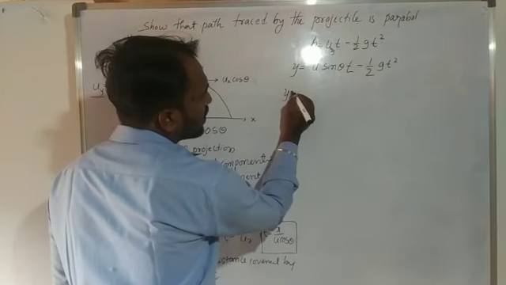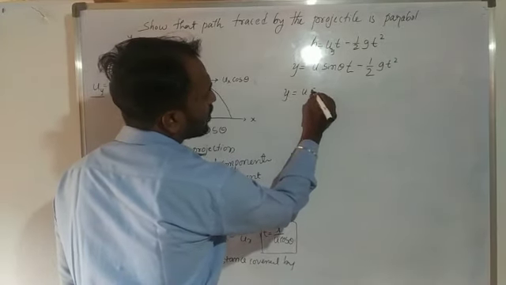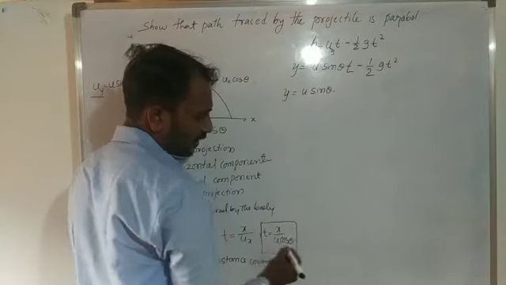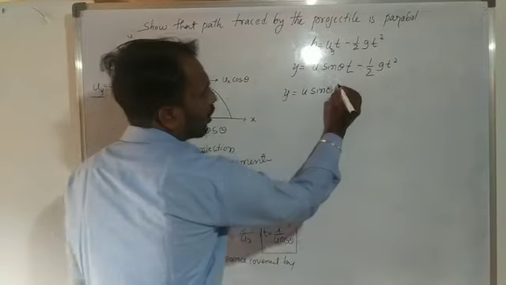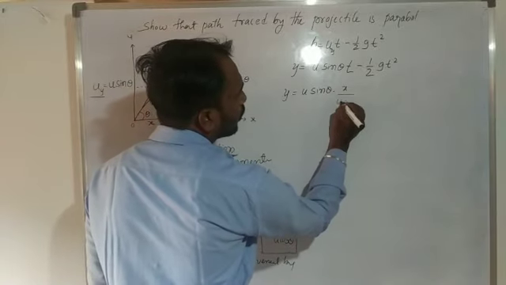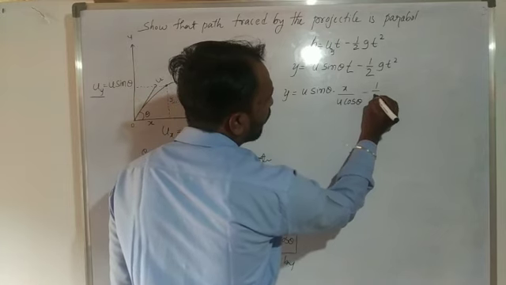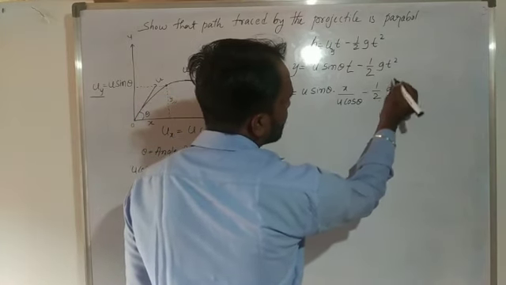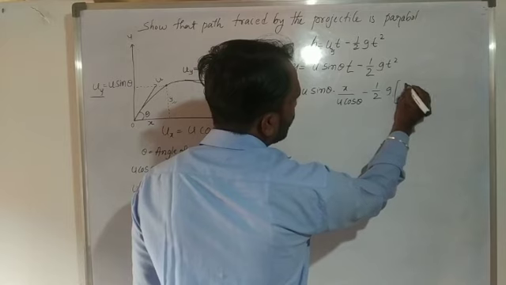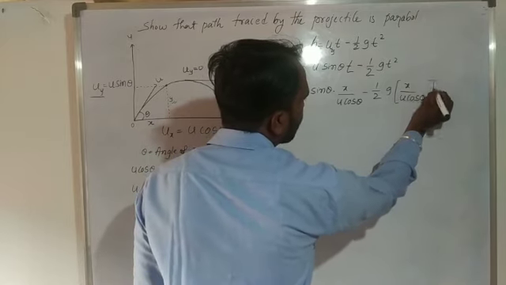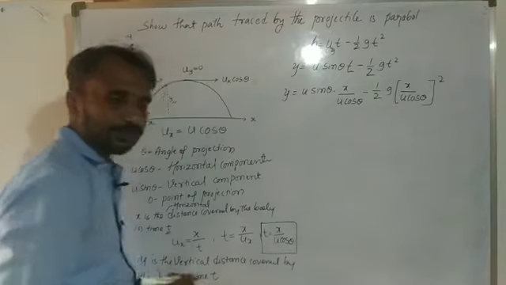So y is equal to u sin theta into time t, that is x divided by u cos theta, minus half g into t square, where t means x divided by u cos theta, whole square.